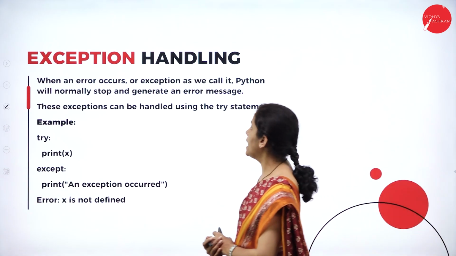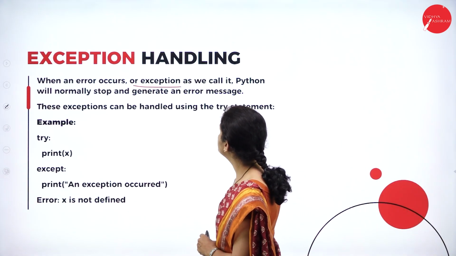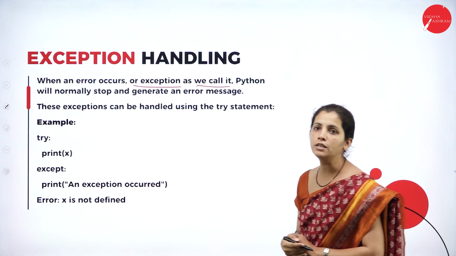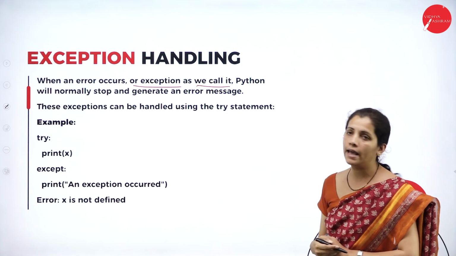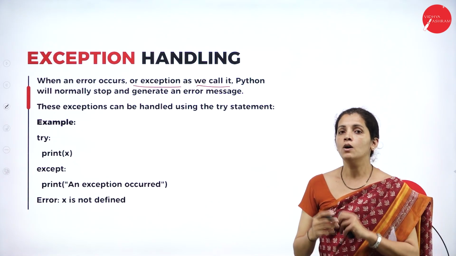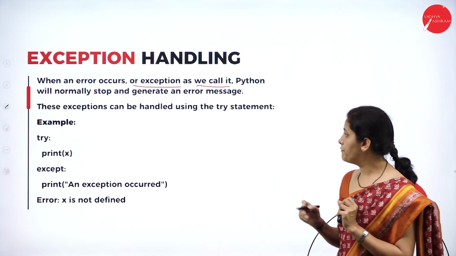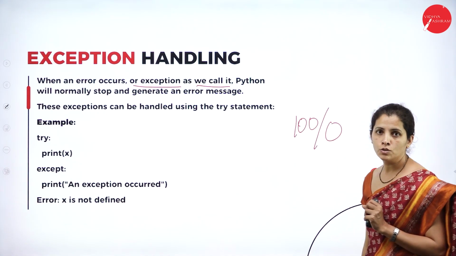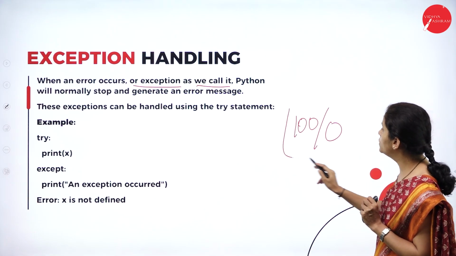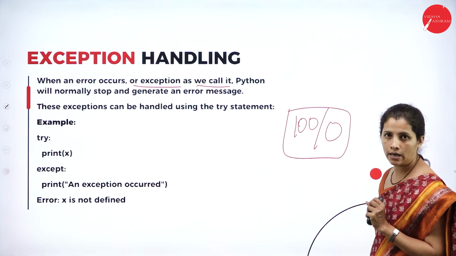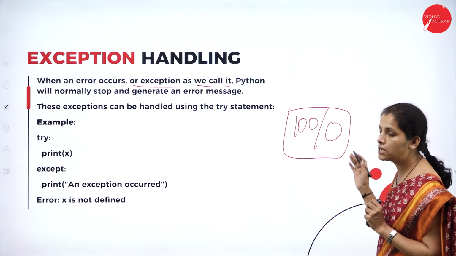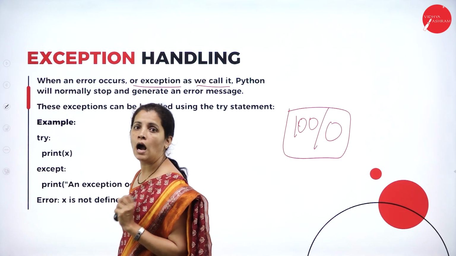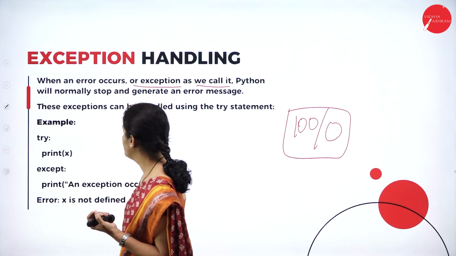Now, when an error occurs, an exception as we call it, Python will normally stop and generate an error. So what is the meaning? While executing the program, for example, if I divide 100 by 0, what is the interpreter going to do? The interpreter is going to throw the error and stop the execution. Now see here, I have simple code showing how to handle the error.